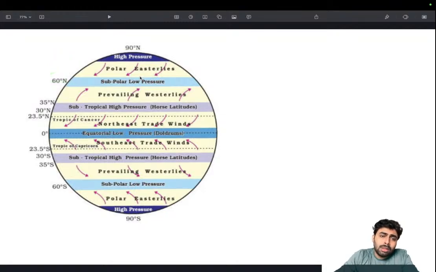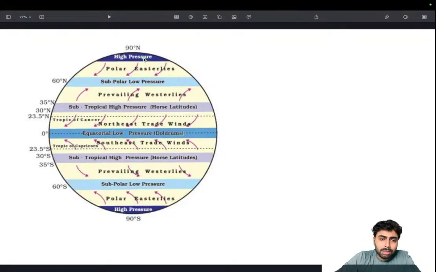Then moving on, the opposite also happens. Here the rising air forms, and the rising air mixes with the cold polar air and it subsides, creating a high pressure belt. So these alternating high pressure and low pressure belts give rise to the direction of these winds.